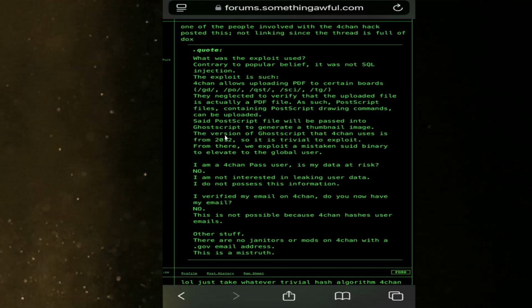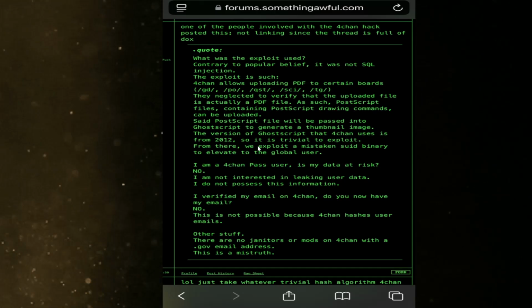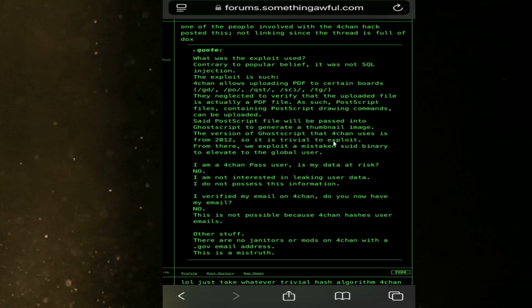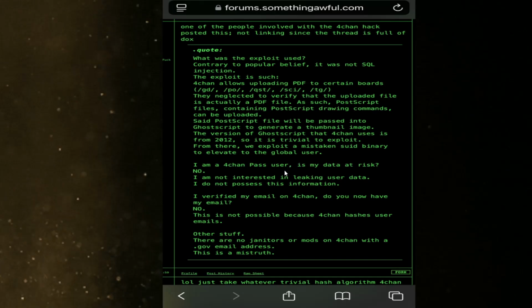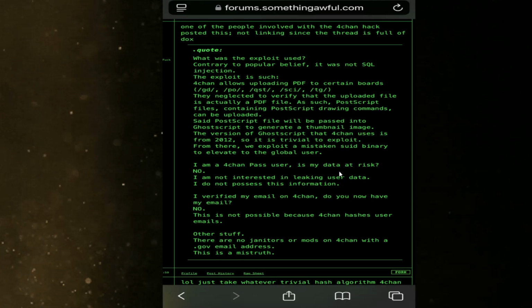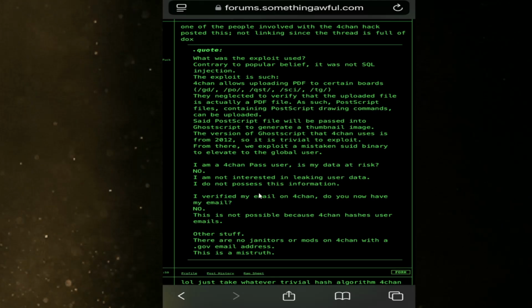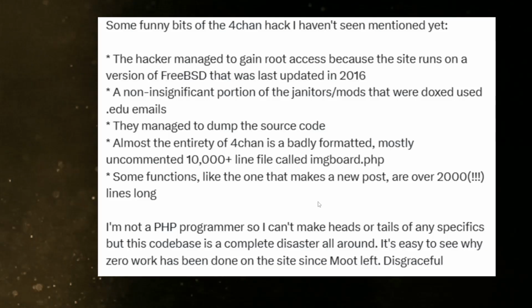What they essentially said is that the version of the Ghostscript that 4chan uses is from 2012, so it's trivial to exploit. From there, we exploit a misconfigured SUID binary to elevate to the global user. Someone basically said, I'm a 4chan Pass user, is my data at risk, and so on and so forth. So this gives you more information about what was actually taking place.